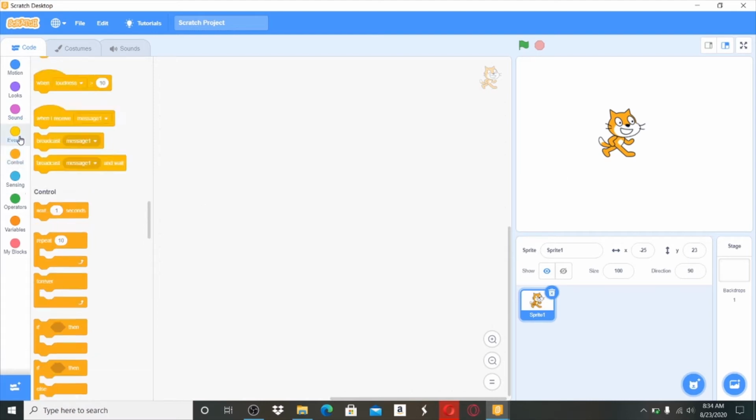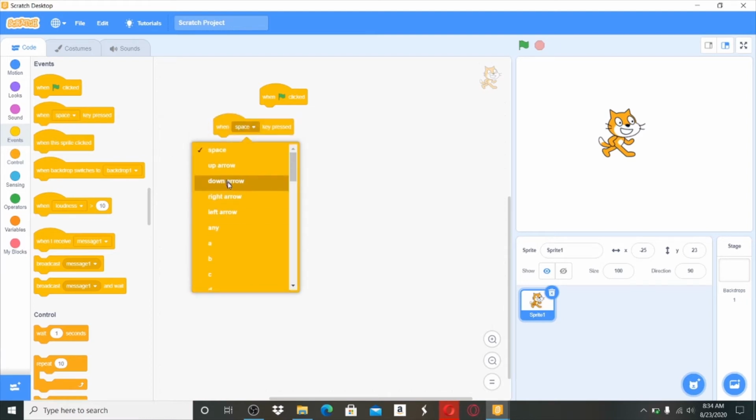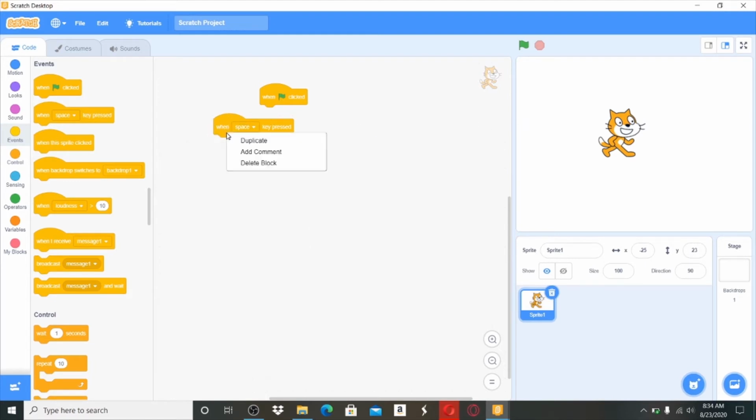So for that we need to use an event. We have to go to the events. Here you can check a lot of events. Suppose when space key is pressed, or not only the space key, you can get a lot of others, up arrow, down arrow or something like that. You can give a function to this guy. If space key is pressed, no, we don't need this, because we want when flag is clicked.